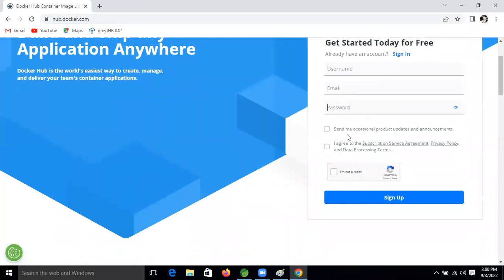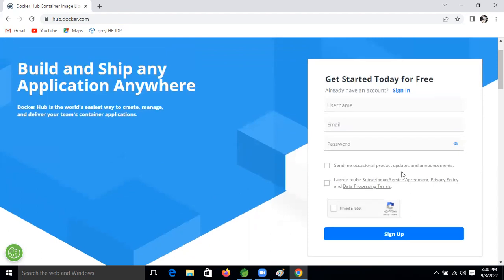If you want messages about any updates coming to Docker Hub every month, you can select that; if you don't want them, don't select. But this second one you need to confirm, that you are not a robot. Then select this one and sign up. Then one verification mail will come to your email, right? It's the same as creating your Gmail account.